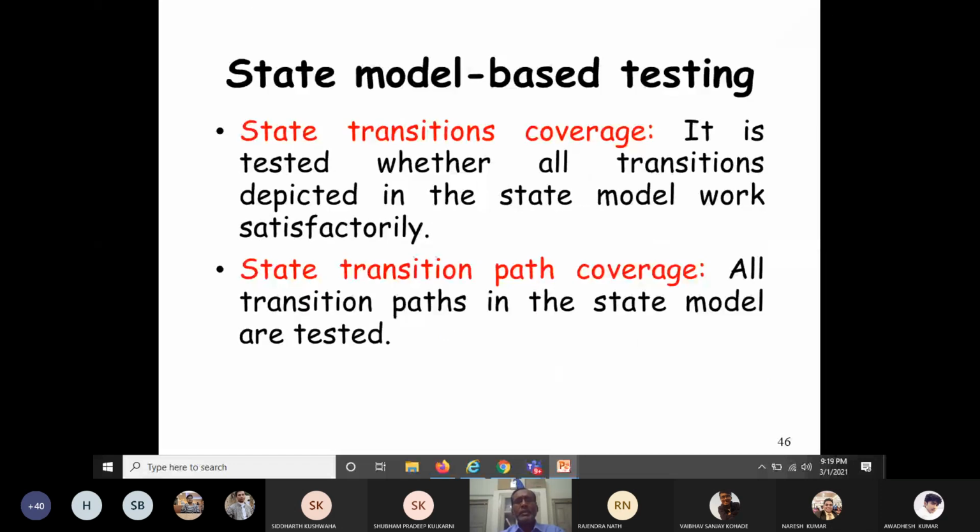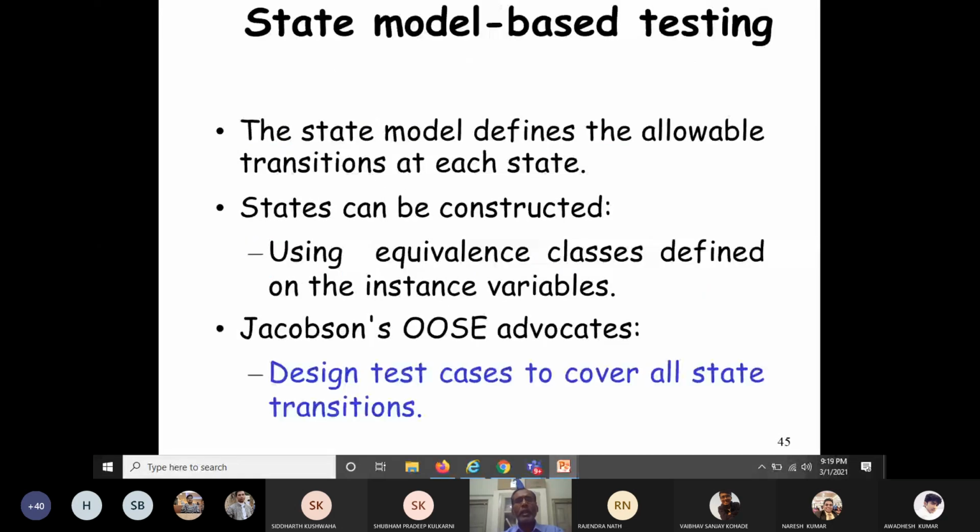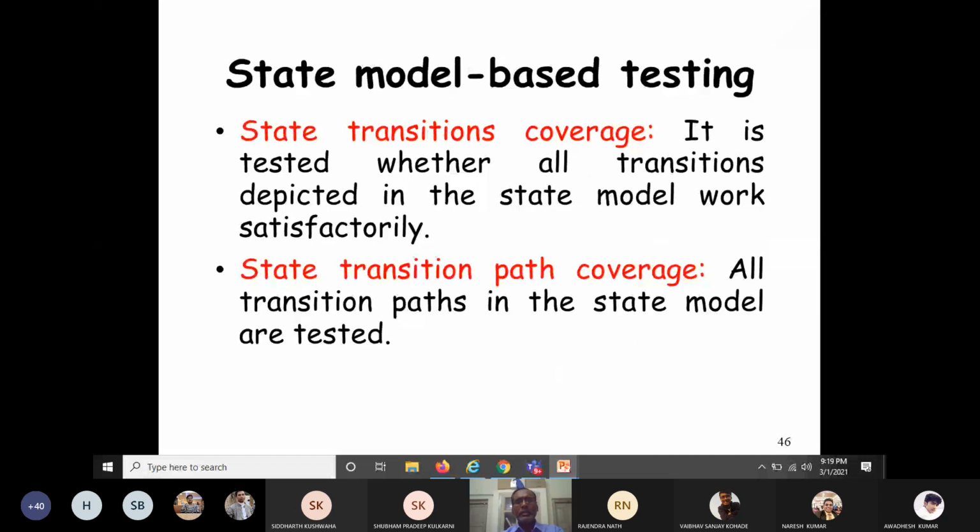In state model-based testing, one coverage I have already told you: state coverage. Two other coverages are state transition coverage and state transition path coverage. State transition coverage tests whether all the possible transitions depicted in the state model work satisfactorily or not.